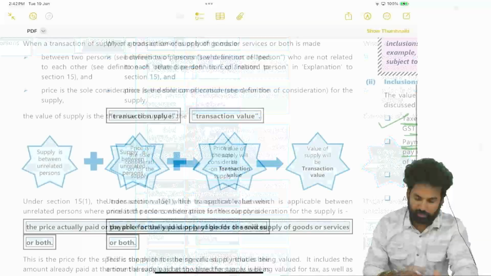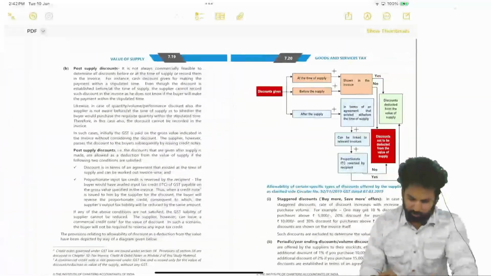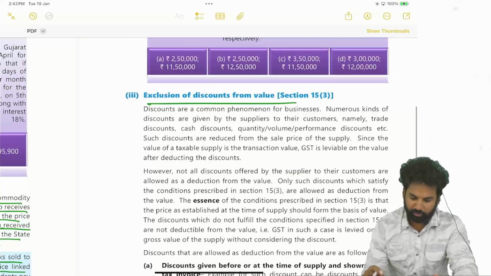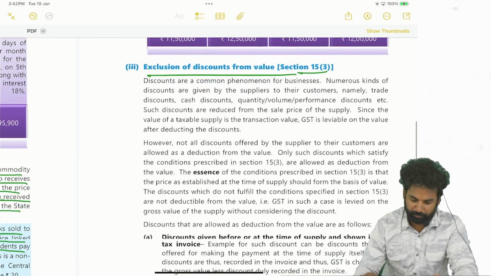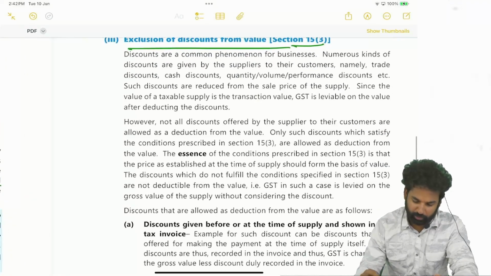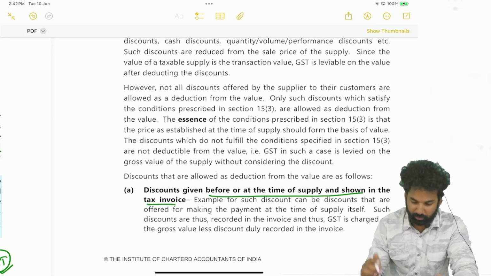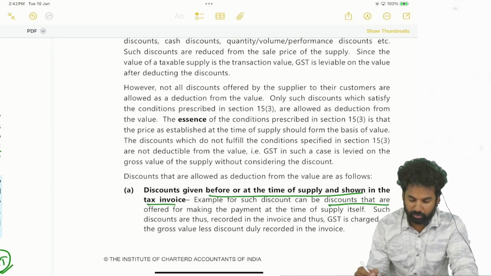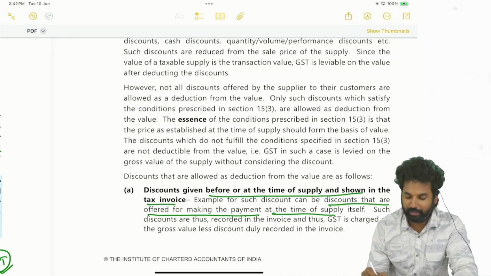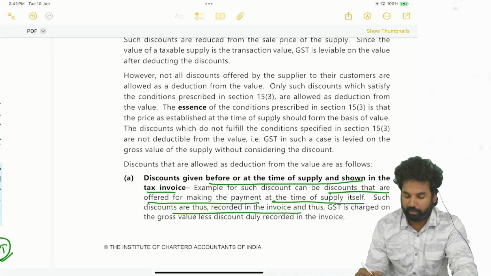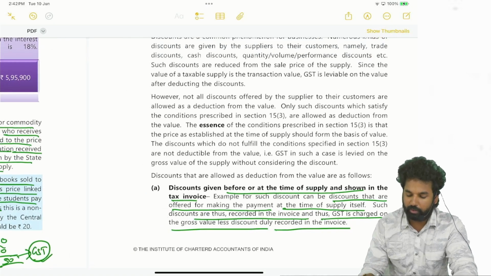Okay, so regarding discount, we will have some other discussions here. See here, exclusions of discount from the value, section 15 subsection 3. Discounts given before or at the time of supply are shown in the tax invoice. An example for such discount can be discounts offered for making the payment at the time of supply itself. Such discounts are recorded in the invoice, and GST is charged on the gross value less discount duly recorded in the invoice.